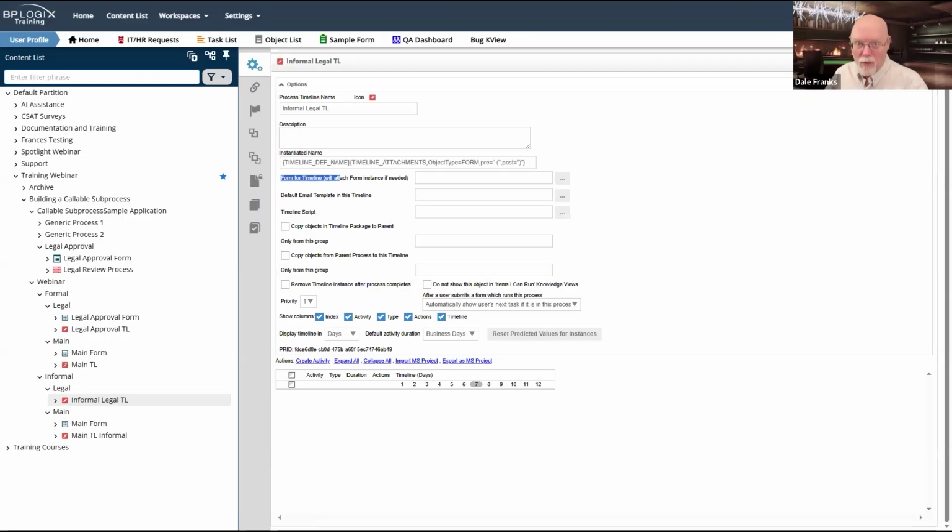We don't know what the form is going to be, because what we're going to do is just call this timeline. My parent form is just going to be sent down to it, and it's just going to be the form for the timeline because it will be the form that is attached to this timeline.